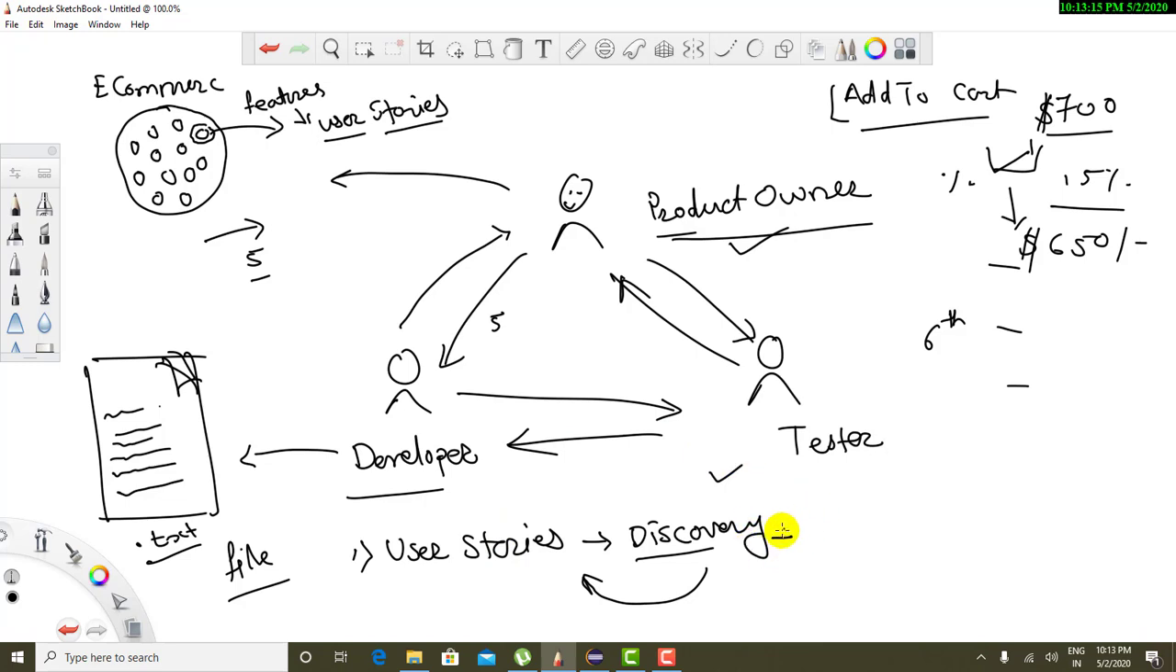After the discovery is done completely, after the tester, developer and product owner have agreed on the user story, that this is how we are going to develop it and this is how it is going to behave in the negative as well as positive cases, and this kind of discussion is completely done and the user story is up to date, then it will go to the third phase, formulation.